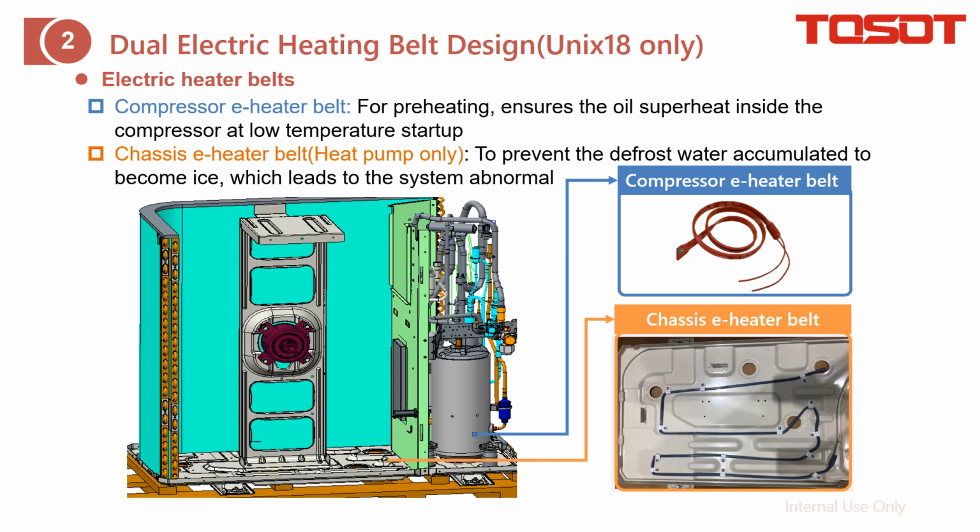At the outdoor unit, there are two heater belts. One is the compressor heater belt located around the compressor body. The purpose is to ensure the oil superheat, which makes the liquid refrigerant inside become vapor or gas and flow out, to avoid liquid start-up of the compressor, which may damage the compressor. And the other one is at the chassis around here. The purpose is of course to melt the ice accumulated from the defrost.